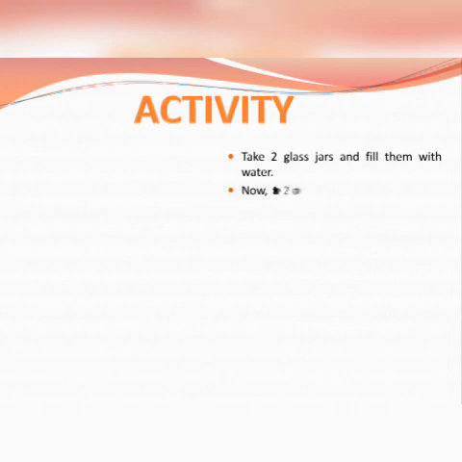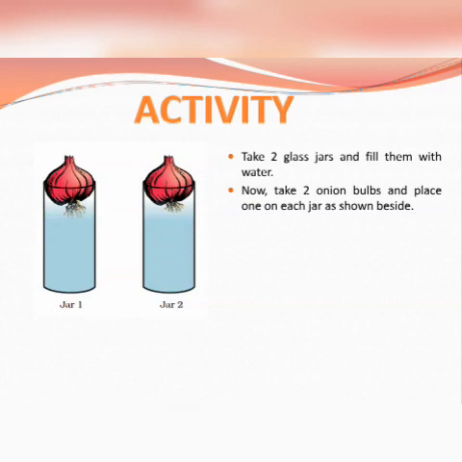Now, we have to take two onion bulbs and place one on each jar, as you will see beside in this figure, this way. So two jars, jar number 1 filled with water, jar number 2 also filled with water, and we have to place both the onion bulbs on these jars.